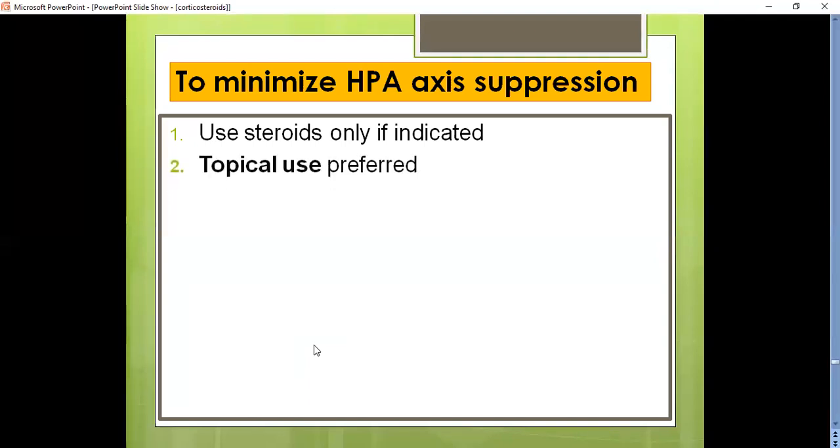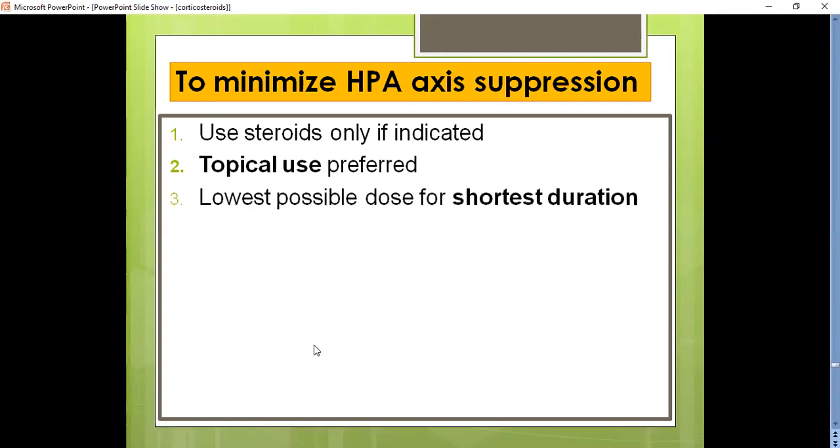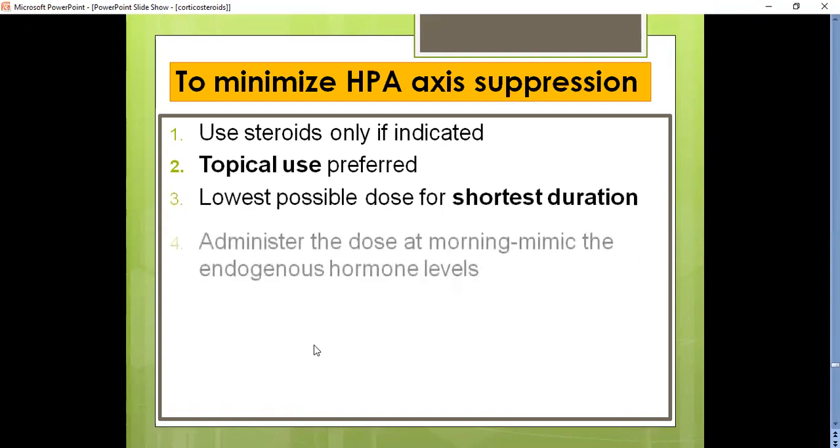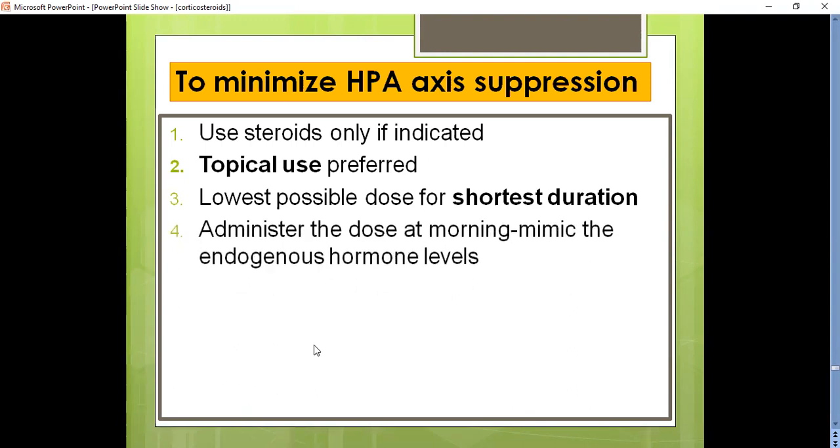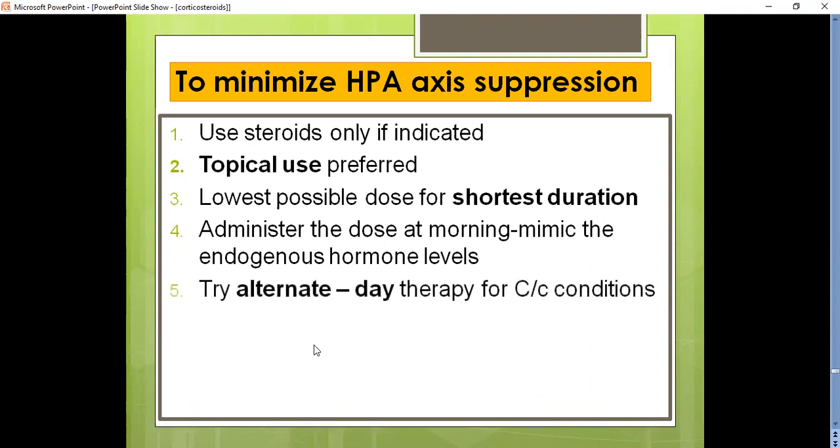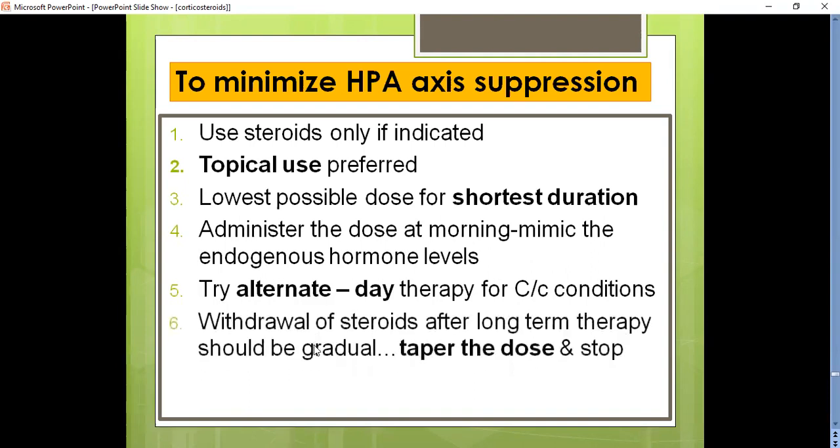Topical use may be preferred, and we should prefer the lowest possible dose for a short duration of time. Administer the dose in the morning, as it mimics the endogenous hormone levels in our body, and try alternate day therapy for chronic conditions. The withdrawal of steroids after long-term therapy should be gradual, that is, taper the dose gradually and then stop the medication.